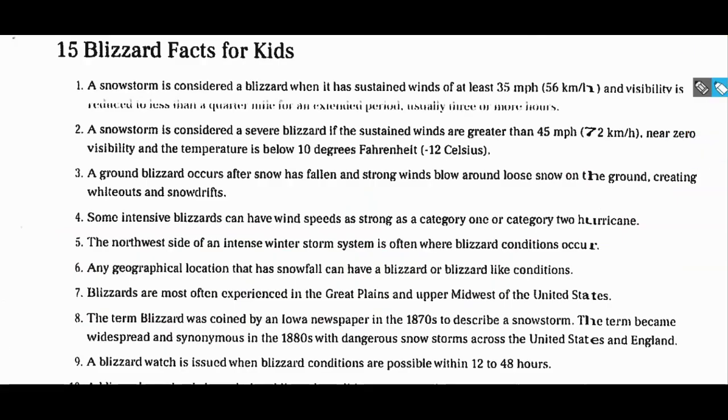All right. It says 15 blizzard facts for kids. A snowstorm is considered a blizzard when it has sustained winds of at least 35 miles per hour, and visibility is reduced to less than a quarter mile for an extended period, usually 3 or more hours.